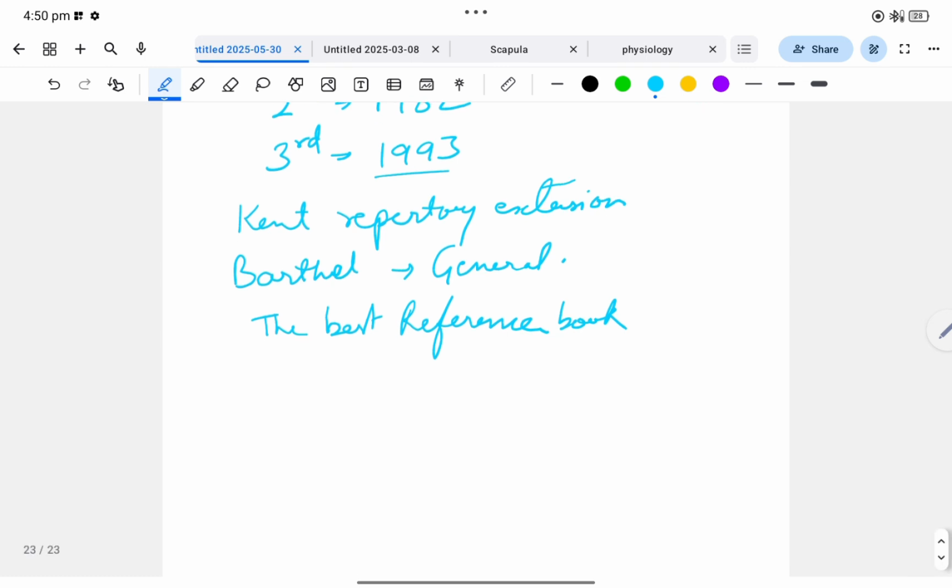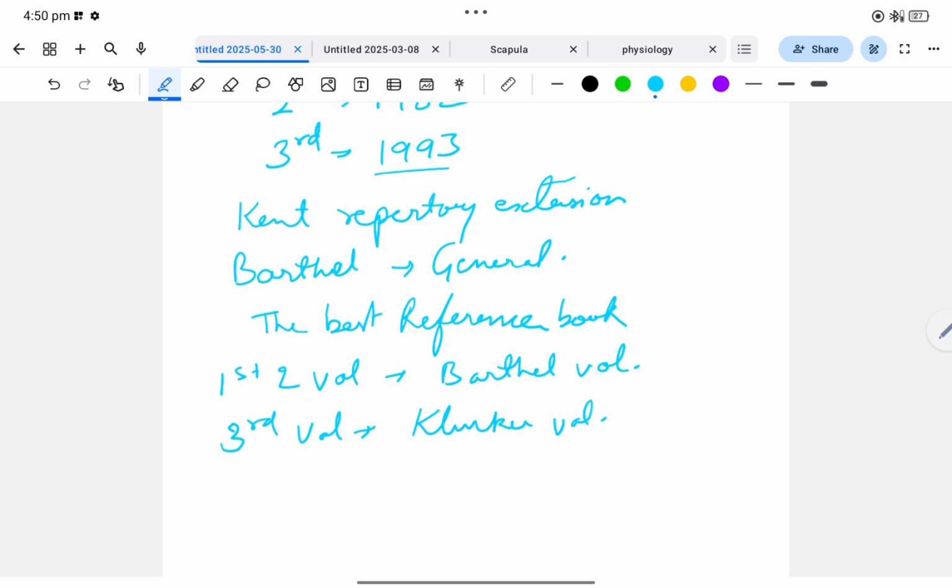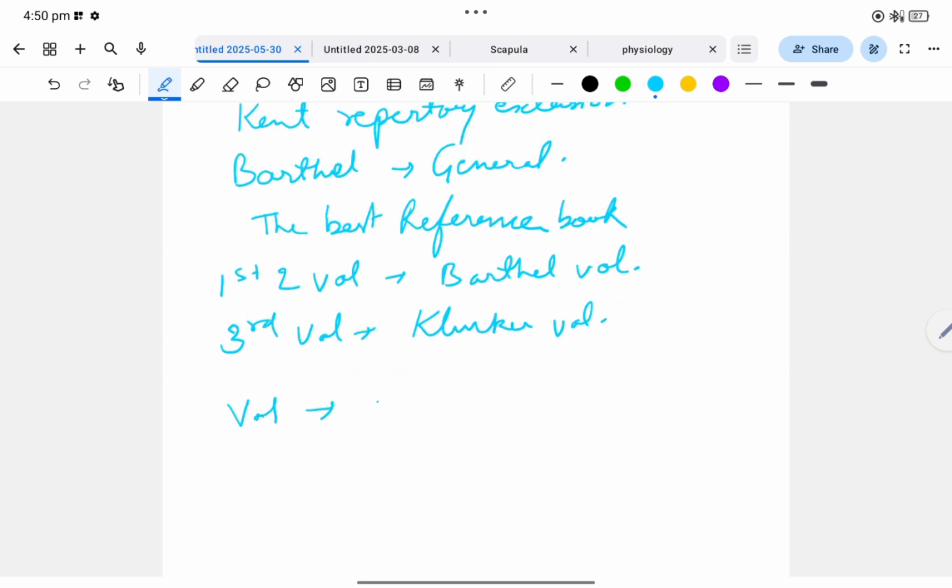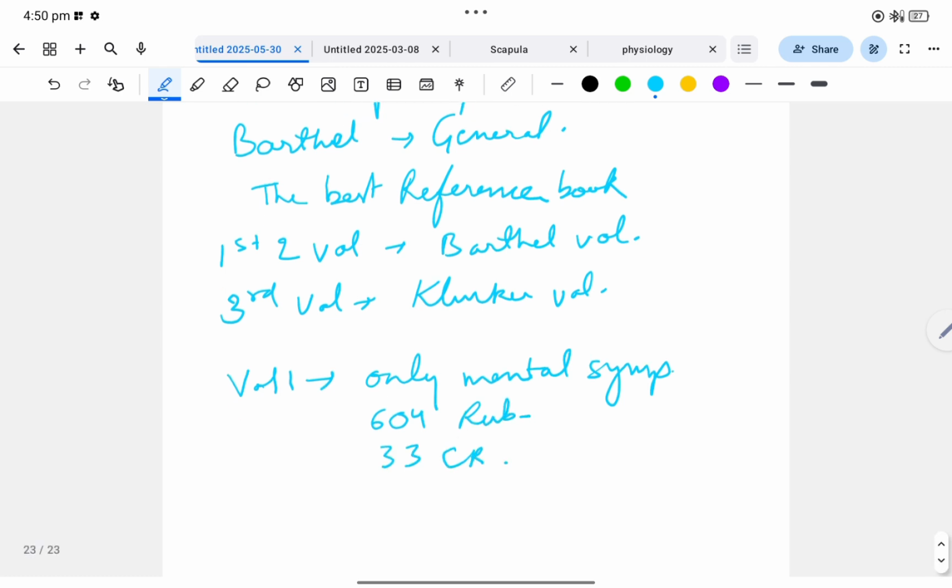Okay. Now we will see the 3 volumes. The first 2 volumes are known as Barthel volumes, and the third volume is known as Klunker volume. Volume 1 includes only mental symptoms. It has 604 rubrics and 33 cross references. These things you have to remember, which volume has how many rubrics and cross references.